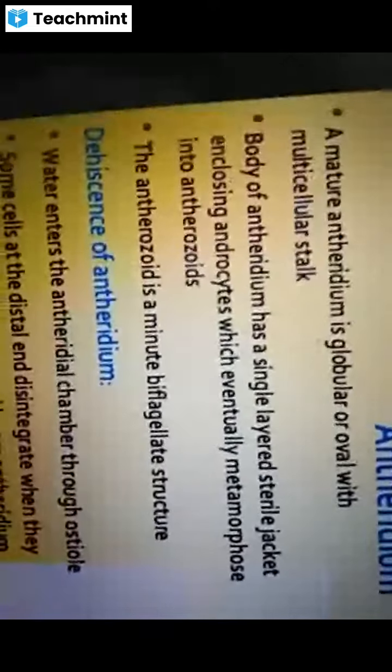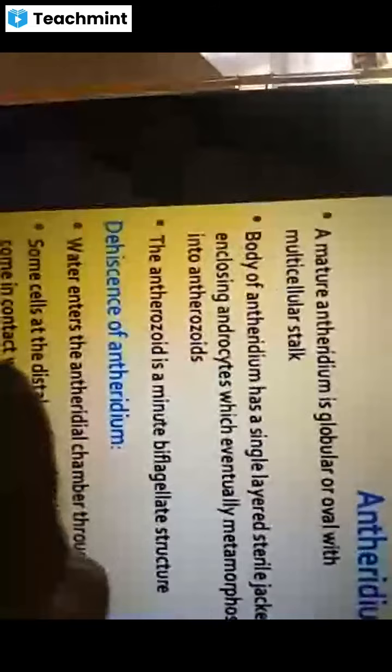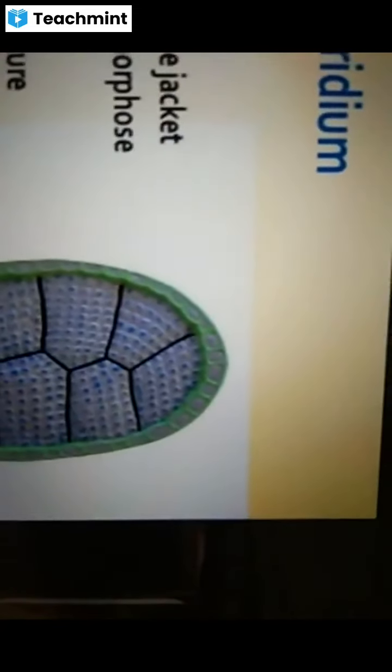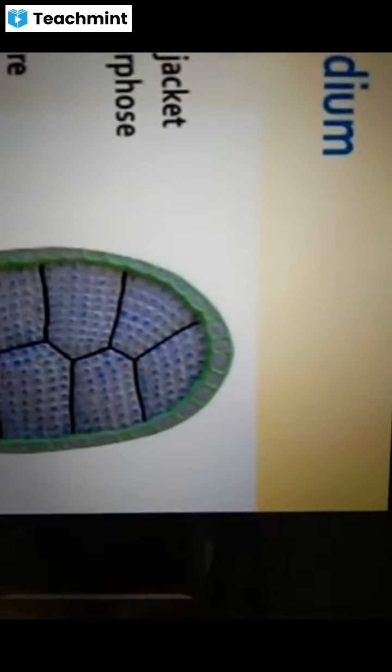When water enters the antheridial chamber, these cells, which are hygroscopic in nature, absorb water and rupture open at the tip. Due to the rupturing of the tip, all the androcytes or antherozoids come out of the ostiole like a smoke column and spread on the surface of the antheridial disc.